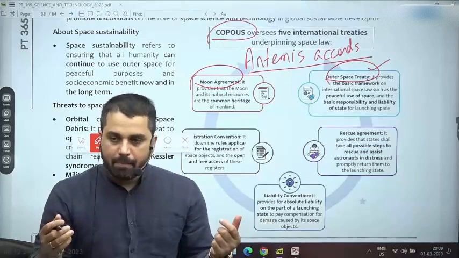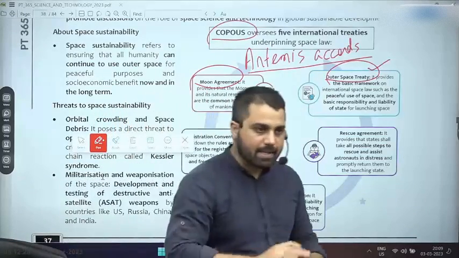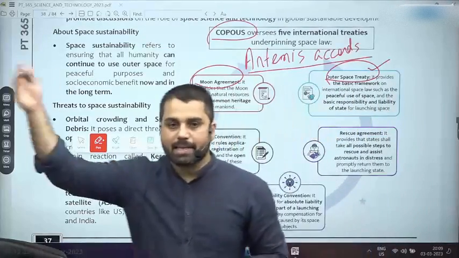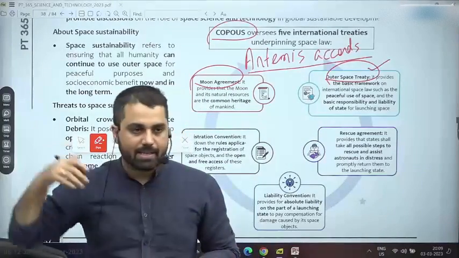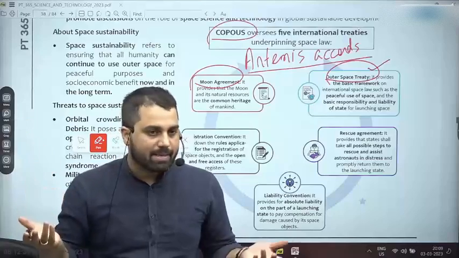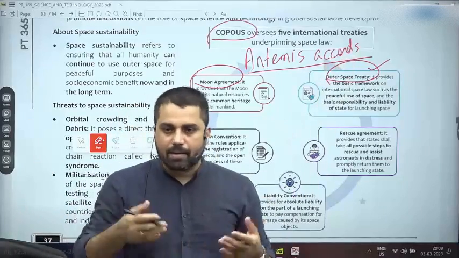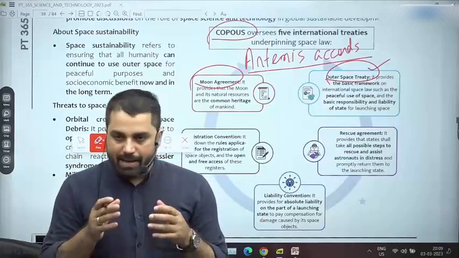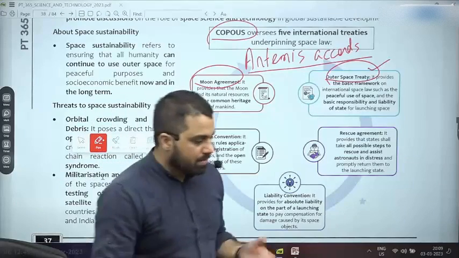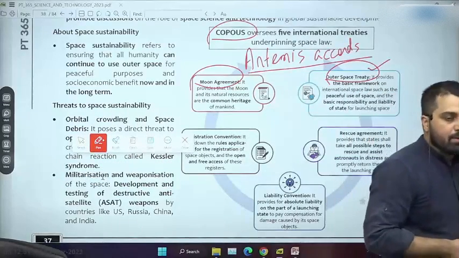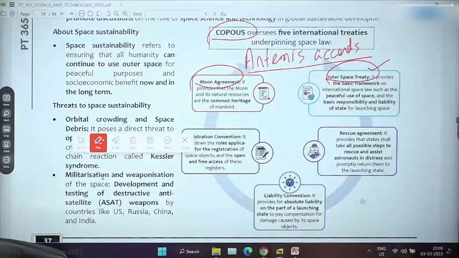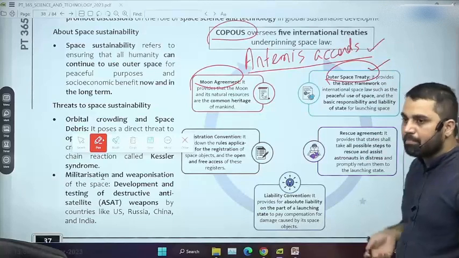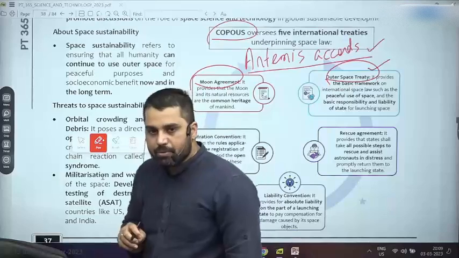it is based on 7 principles. All of those 7 principles are frankly very logical. There is nothing wrong with these principles. The only problem is that it is led by the US government. It is not led by the United Nations. So rather than a US government led initiative, which can have its own diplomatic challenges, India and Russia have their own relations. Rather than that, there should be a UN led initiative, a UN led accord. So why has India not signed the Artemis Accord as of now? Because India's demand is very simple, that it should be from some global body rather than some national space agency.